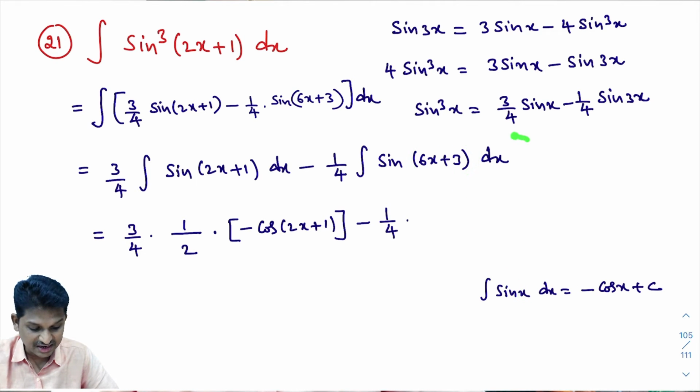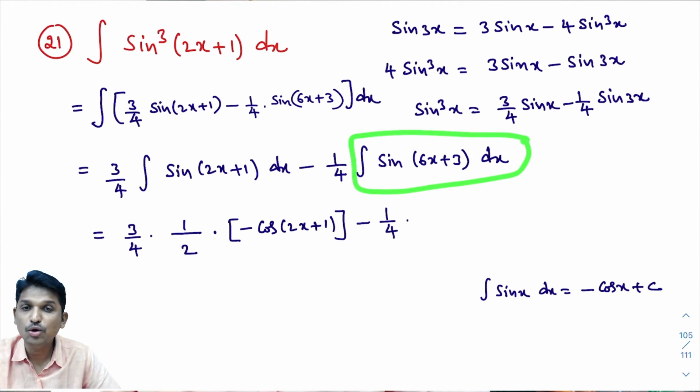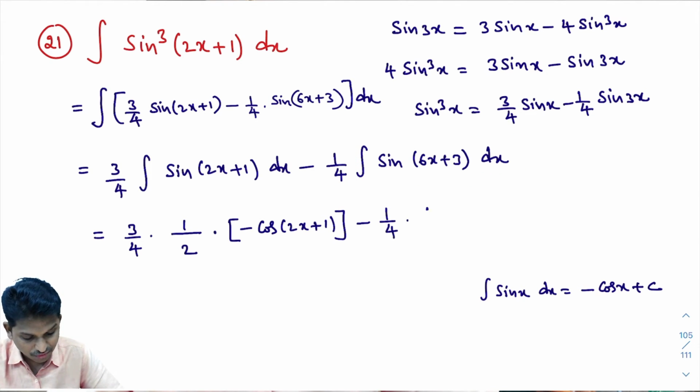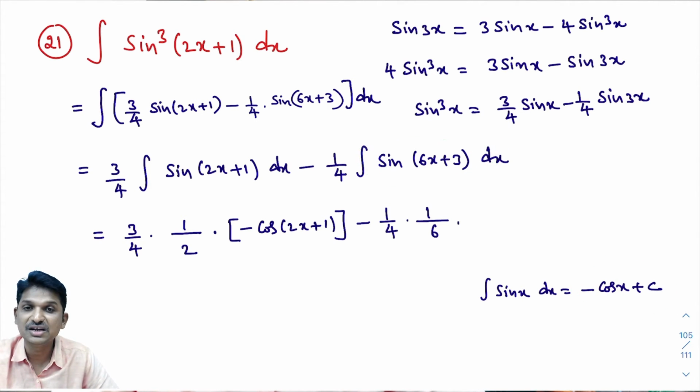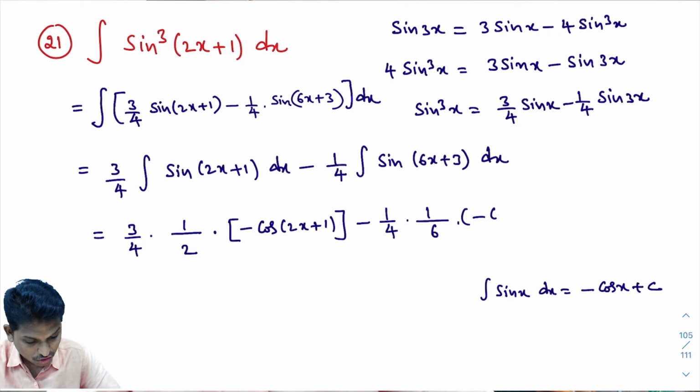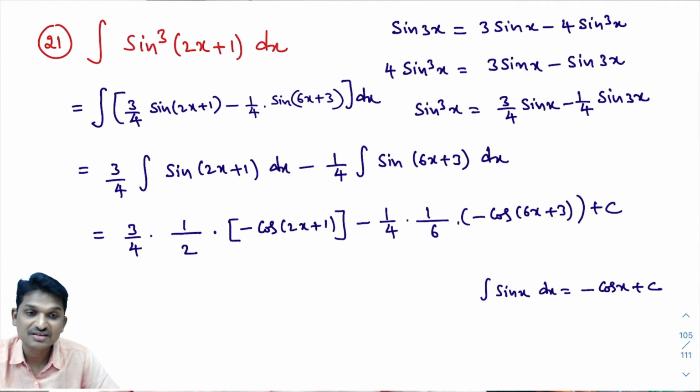So this integral you can write directly. Here its answer starts with 1 divided by x coefficient. What is x coefficient? X coefficient is 6. 1 by 6 into integral of sin x dx is minus cos x plus c. So integral of sin of 6x plus 3 is minus cos of 6x plus 3 plus c.